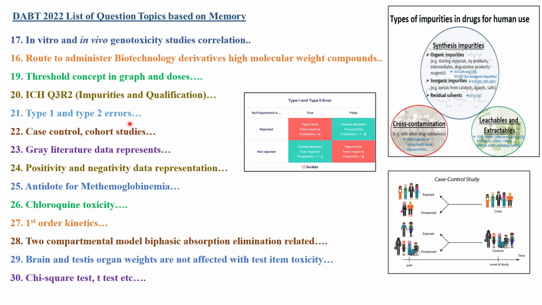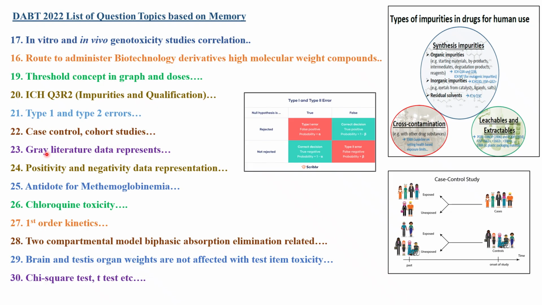After application, what are the observations which can be avoided based on the classification of this error can be done. Next topic is case control and cohort studies. In continuation with epidemiological studies, they will ask you one question with respect to retrospective case control cohort studies.